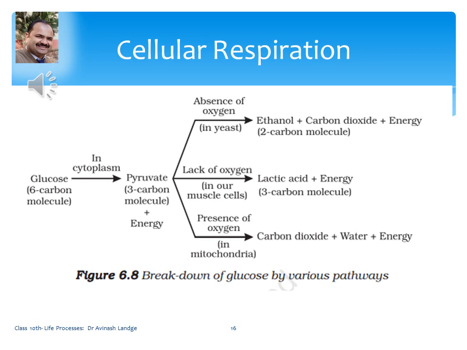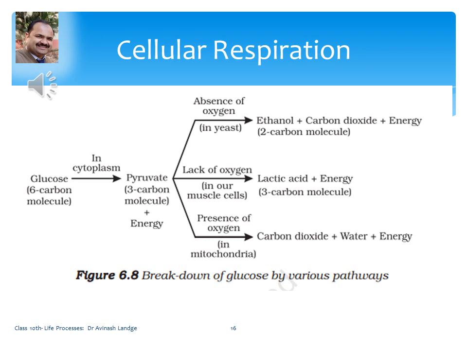Initially the breakdown of glucose takes place here, and glucose, a 6 carbon molecule, gets broken down into pyruvic acid, a 3 carbon molecule. Energy of up to 2 ATP is released during this process.